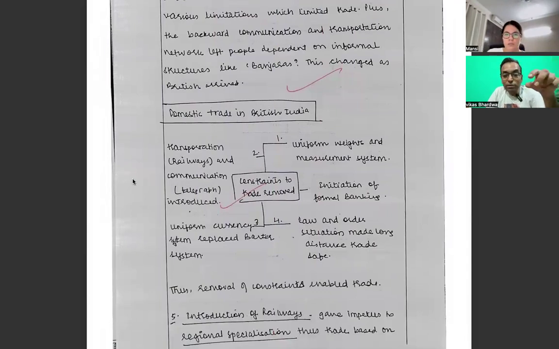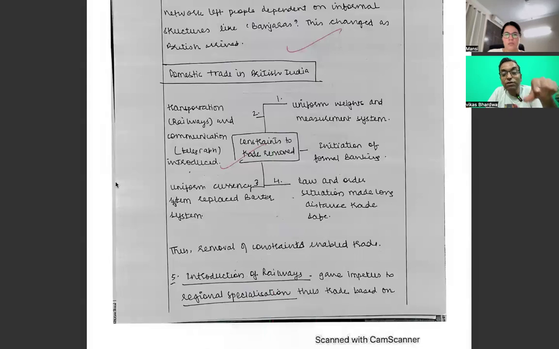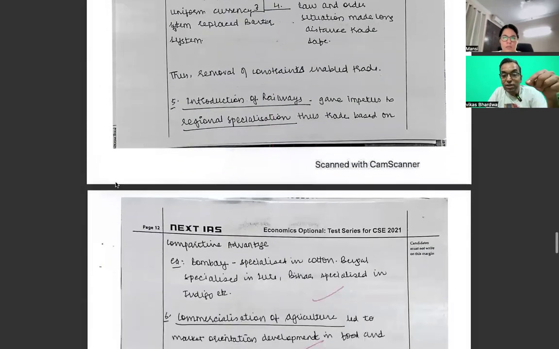In transportation, she said the constraints of the trade were removed. How? Through transportation, communication, uniform weight and measurement. I like the point. Initiation of formal banking, law and order situation made more comfortable, uniform currency. The removal of constraints enabled the trade, with the introduction of railways.